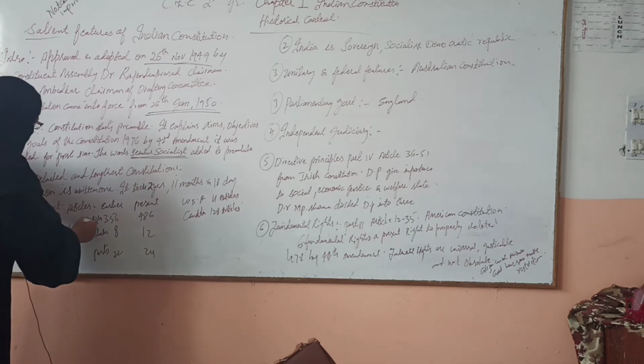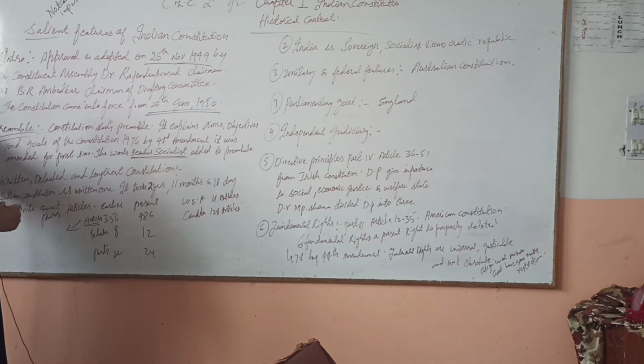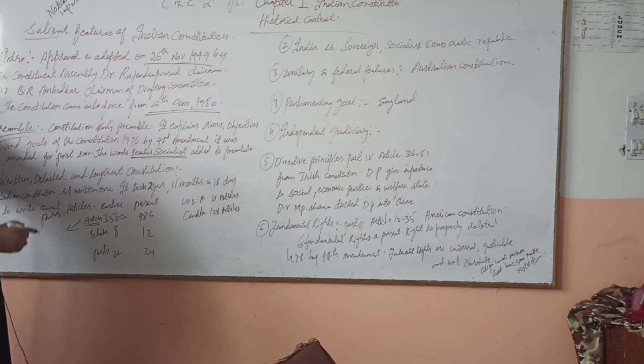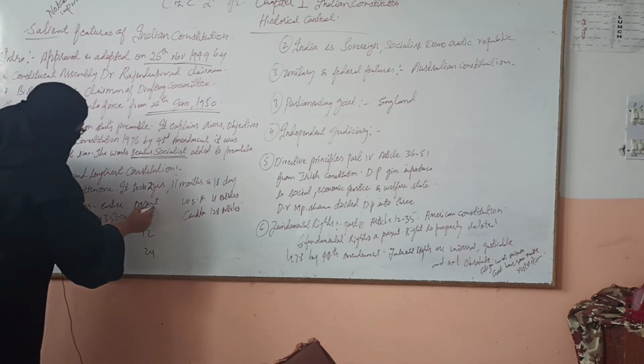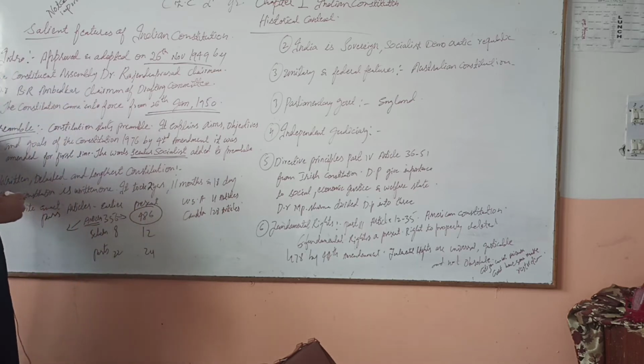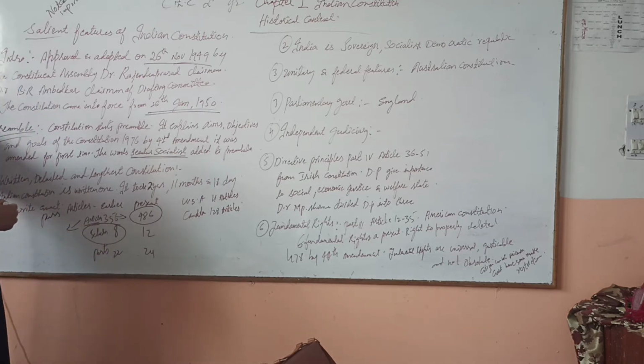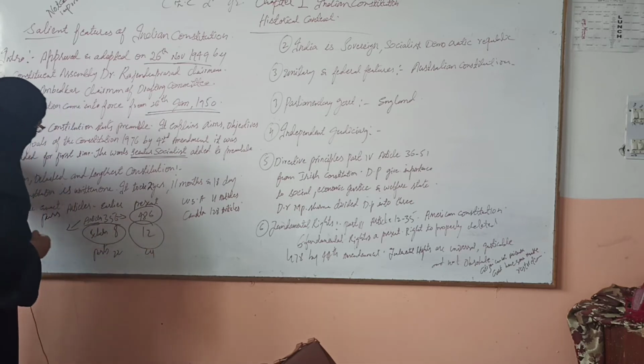Earlier, when it was framed, there were 356 articles. Now at present, there are 486 articles in the Indian Constitution. At the time when it was framed, there were 8 schedules. Now there are 12 schedules in the Indian Constitution.